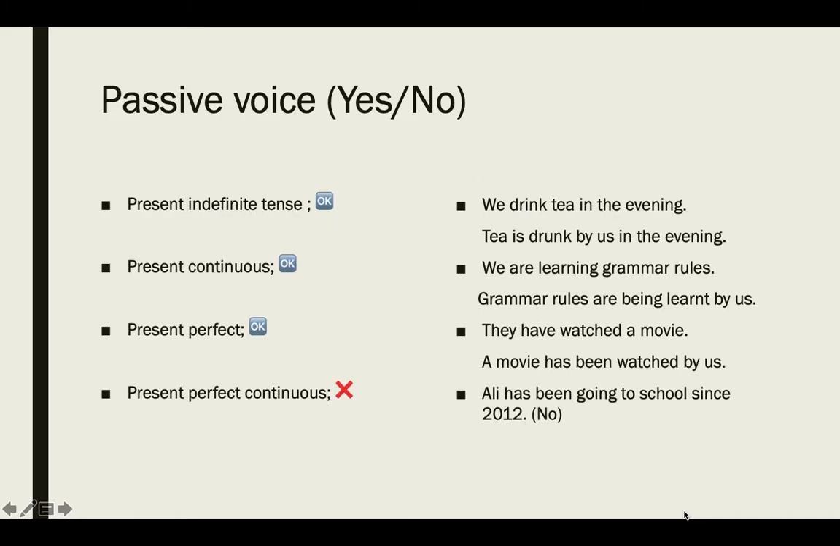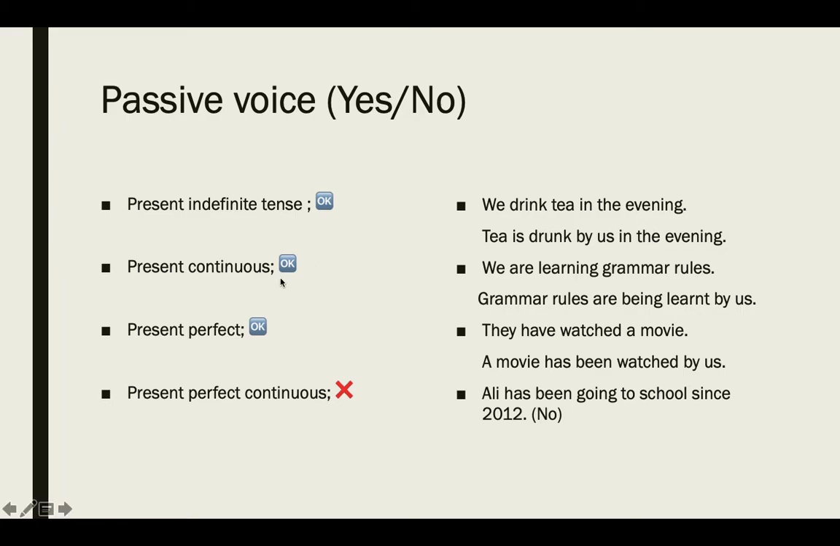We are going to explain active and passive voice today. First we are going to see the possibilities: which tenses are going to have their passive voice and which tenses are not going to have any passive form. Coming towards present, we have present indefinite tense. It's possible that we can make a passive voice sentence for this tense. Like you can see in this example, we drink tea in the evening. The first form indicates that it's present indefinite tense, so: tea is drunk by us in the evening. We can make passive voice of present indefinite tense.